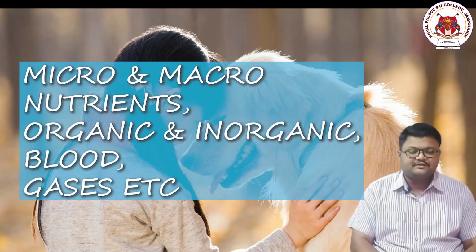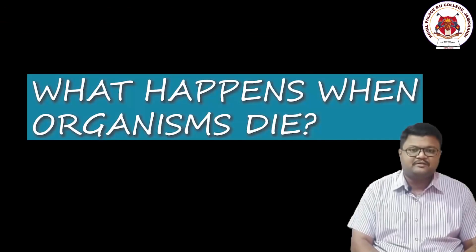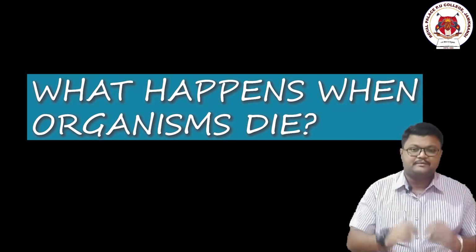Now the question is, what actually happens when these plants and animals die? Where do they go? Today's topic is the life of these organisms after their death, biologically. I'll be explaining these stages biologically, and that process is called decomposition.